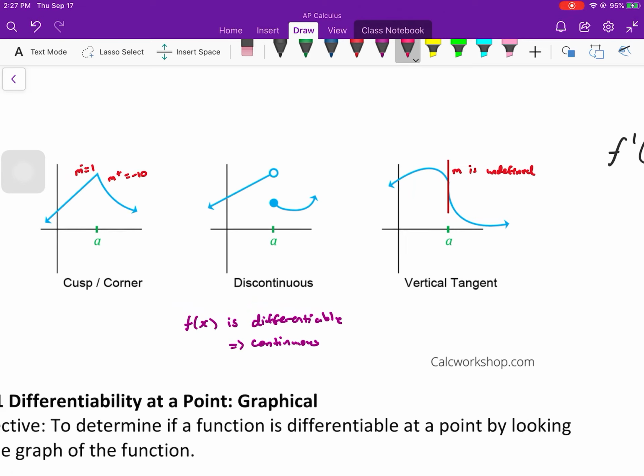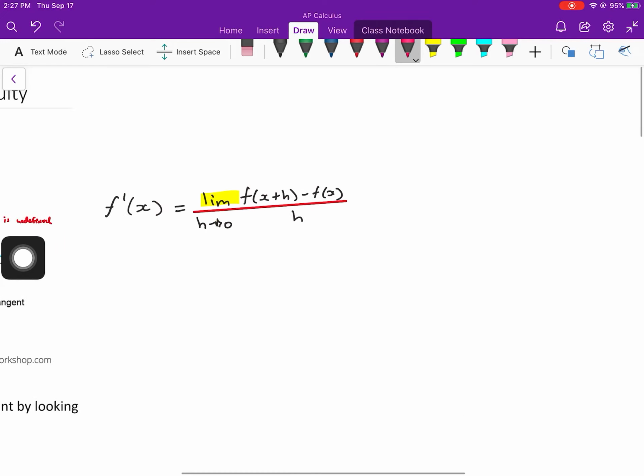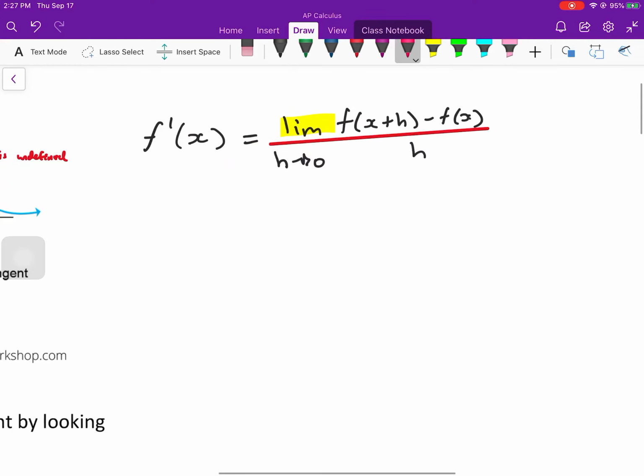And I think the big thing to take away from this video is that if I tell you that f is differentiable, that means it's also continuous. Because if there's a discontinuity, differentiability is ruled out. And also, you can have continuity and it not be differentiable. So let me just write that one more time.